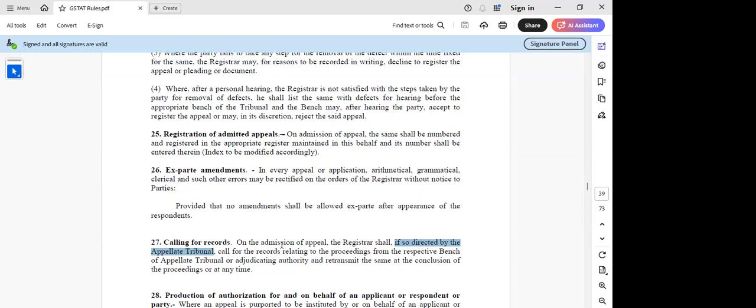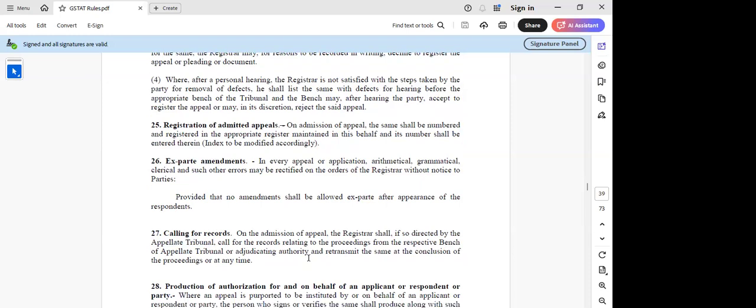I don't know what the intention behind this rule is, but I'm just trying to think: only in cases where the tribunal feels there is a requirement to verify the documents of the adjudication or SMR, as the case may be. Can we look at that aspect also, sir, because that is a little different from what we were doing for VAT. You're right. So this is one more aspect we can look into.